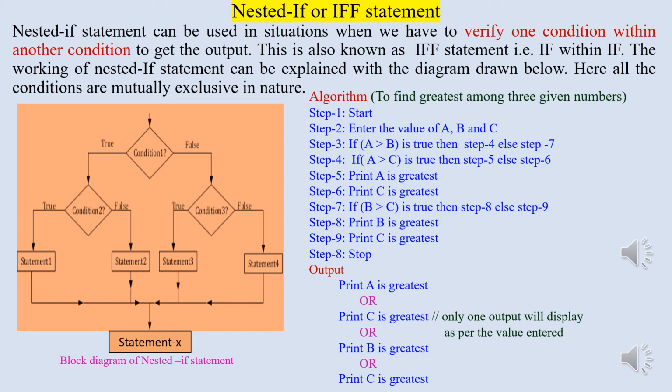But if condition 1 itself is false, then again we have to verify condition number 3. If condition 1 is false and condition 3 is also false, we get the output as statement number 4. But if condition 1 is false and condition 3 is true, we get the output statement number 3. Then the statement represented here as statement X will execute.